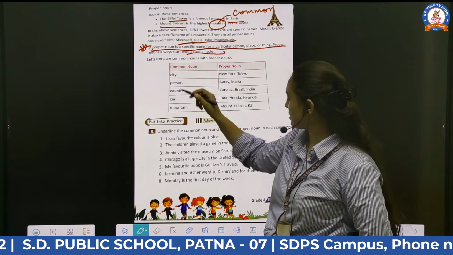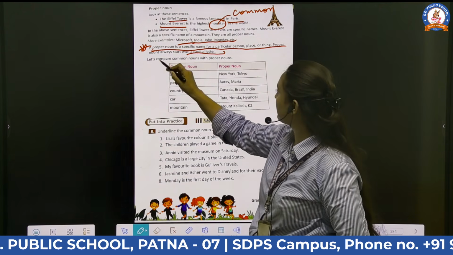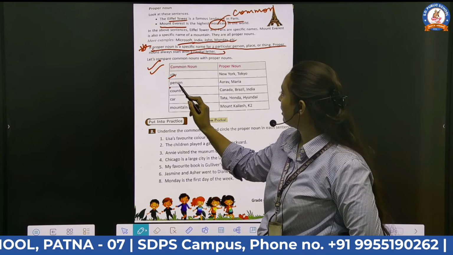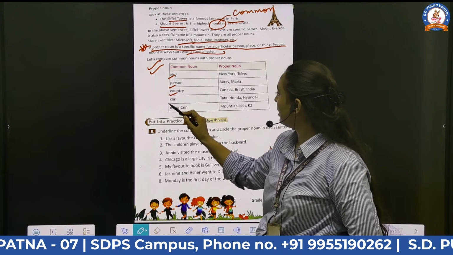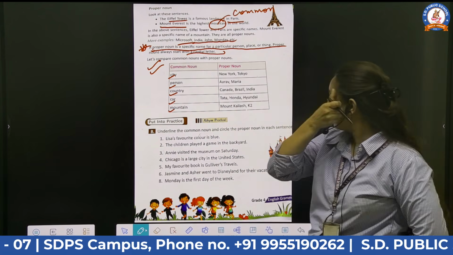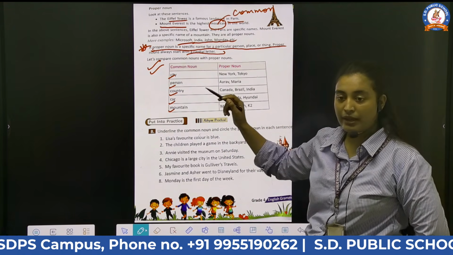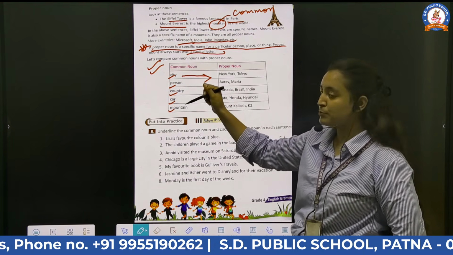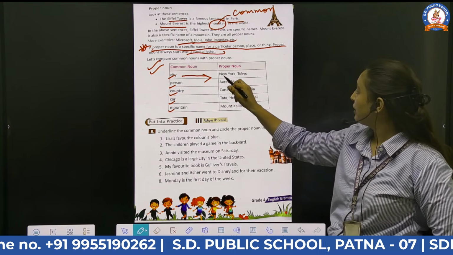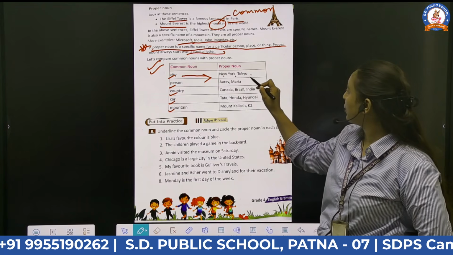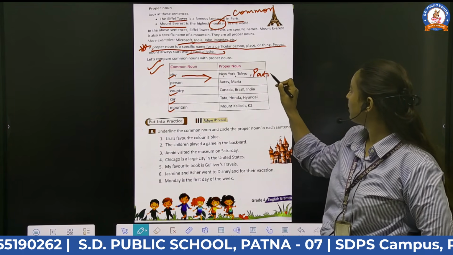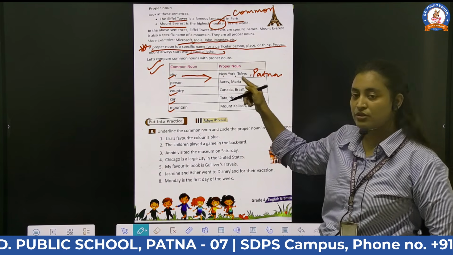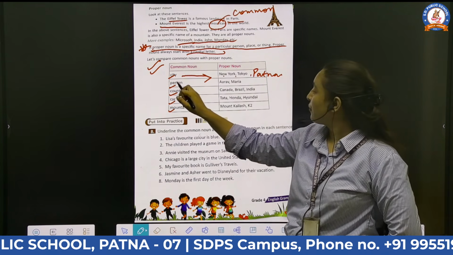Let's compare these two nouns. First, common nouns are city, person, country, car, and mountain. And when we name a city specifically, New York, Tokyo, Patna, any city, then this is called a proper noun.